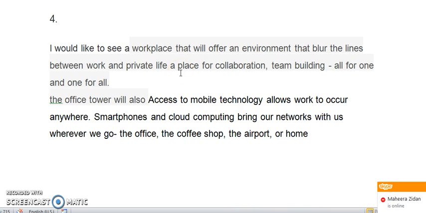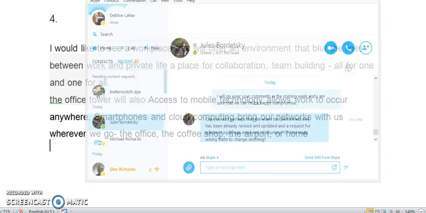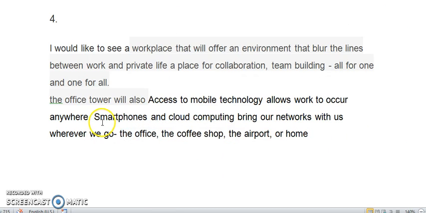Now, I was really confused when I saw this. I would like to see a workplace that will offer environments that blur the lines between work and private life, a place for collaboration, team building, all for one and one for all. Okay, that's a very, very good idea. But then the office tower will also access to mobile technology, also allows work.